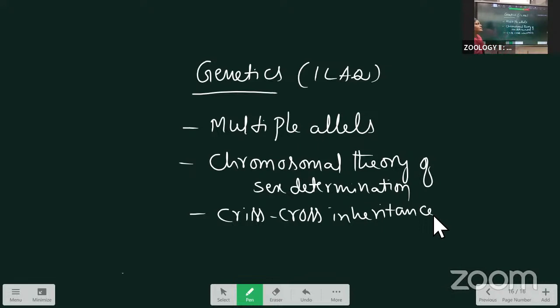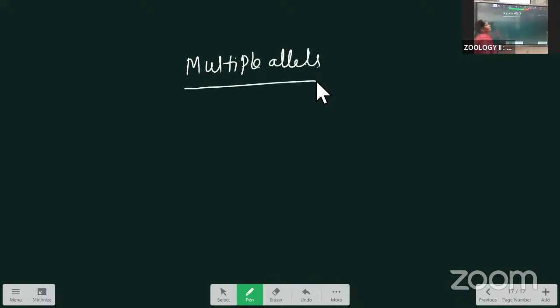First, we discuss the first LAQ, that is multiple alleles. Normally, a gene has 2 alternate forms, that we call alleles.